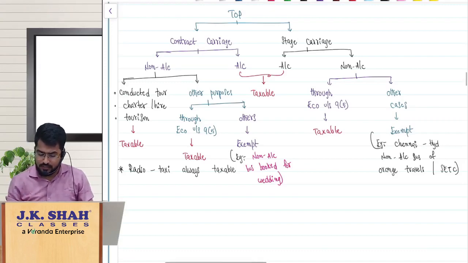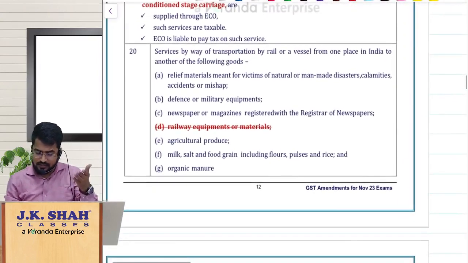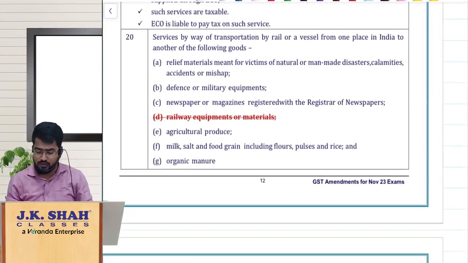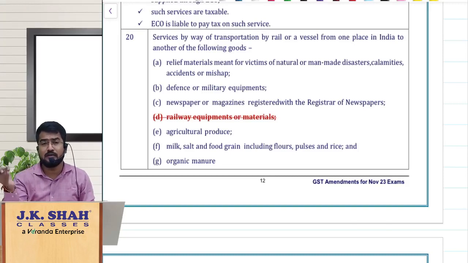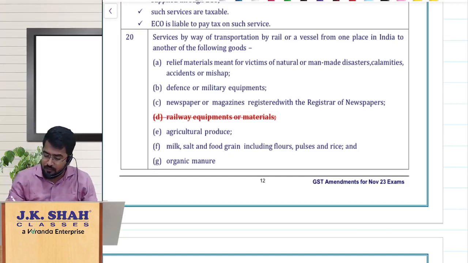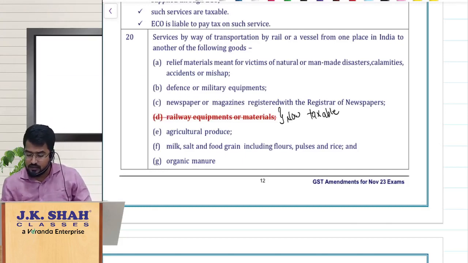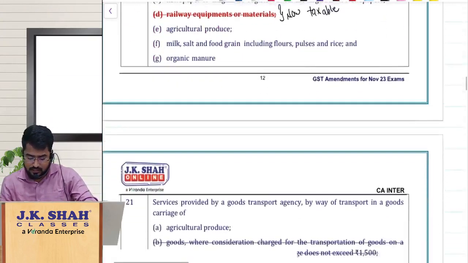So let us go on to the next one. Here the next entry 20, if you remember, transportation of goods. The exemption was given based on the materials you are transporting, whatever items you are transporting. In that they have removed one relief, that is railway equipment and materials. So now if you are transporting these materials, it becomes taxable, guys. Railway equipment and materials, if they are transported through rail or vessel, earlier they were exempt, now it is taxable.